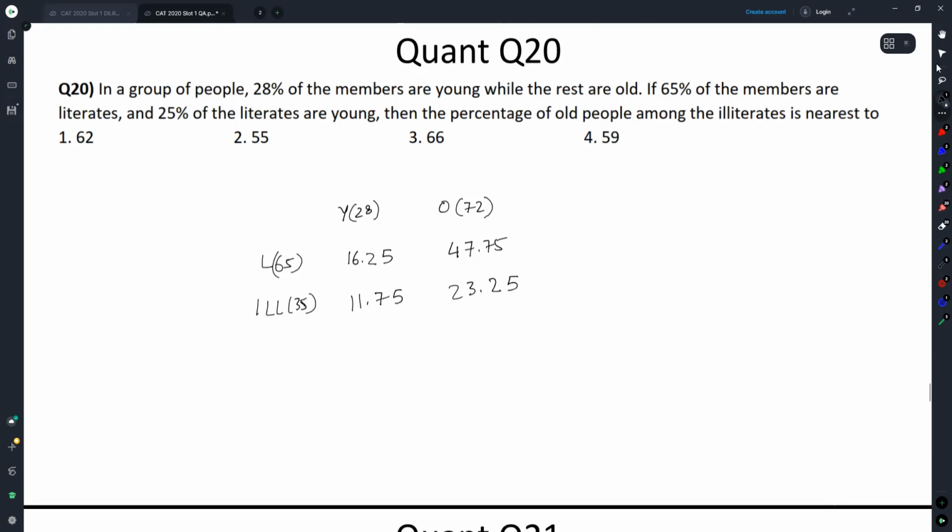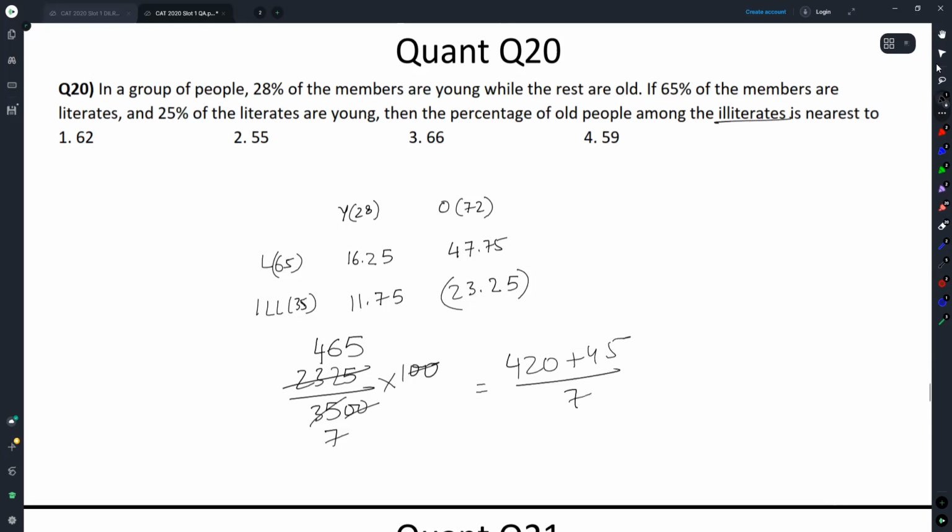Then the percentage of old people among the illiterates is nearest to... we need this by 35. 2325 by 3500 into 100. Cutting by 5, then 465 by 7, so 420 plus 45 by 7. This gives me 60, this gives me 6 whole 3 by 7, or 66 whole 3 by 7. Option 3 will be the answer. Yes.